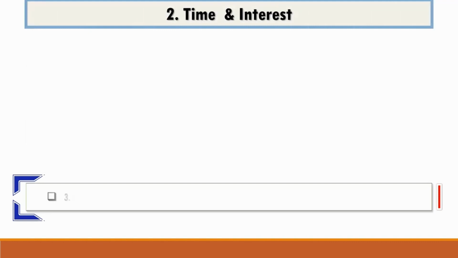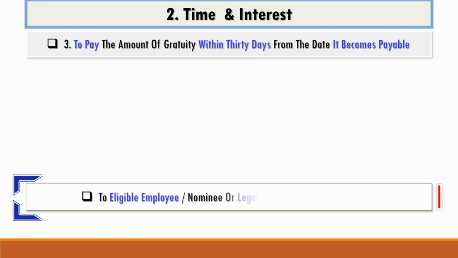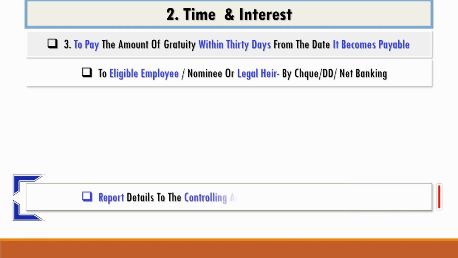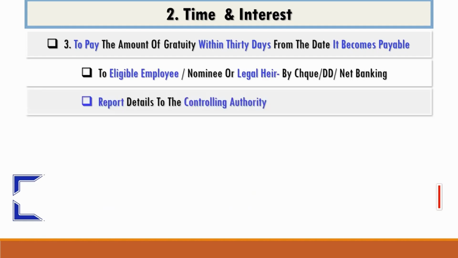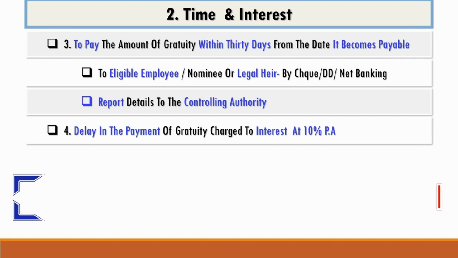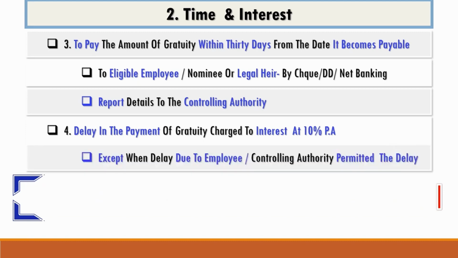The employer is obliged to pay the amount of gratuity within 30 days from the date it becomes payable to the eligible employee or his nominee or legal heir by check, draft or through net banking, and he shall report the details to the controlling authority simultaneously. If there is a delay in the payment of gratuity, interest at the rate of 10% per annum is payable for the duration, except when the delay is due to the employee or the delay has been permitted by the controlling authority.